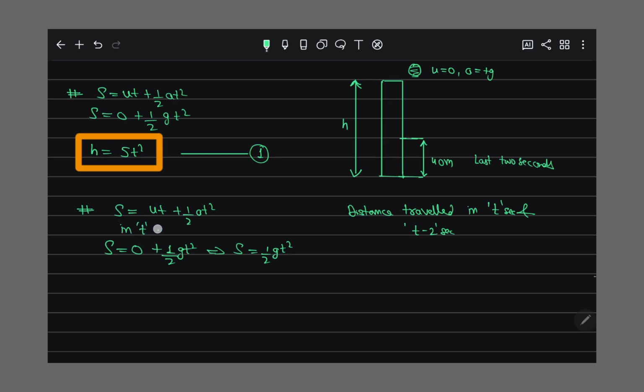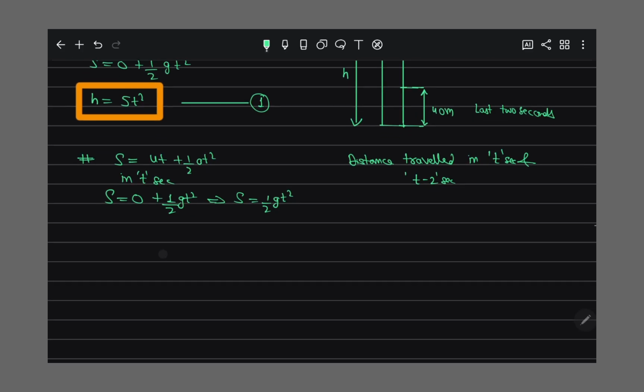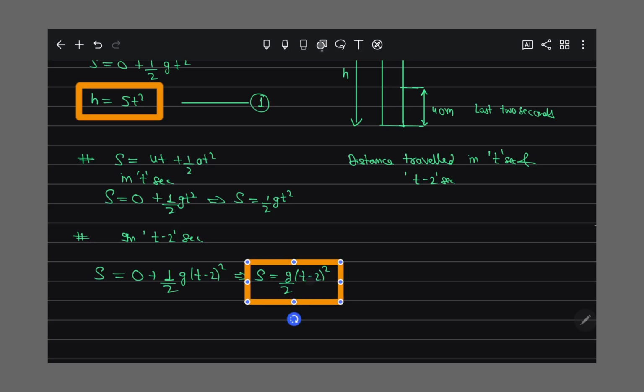And distance traveled in t minus 2 seconds is s equal to 0 plus half g (t minus 2) whole square, that is g by 2 (t minus 2) whole square.